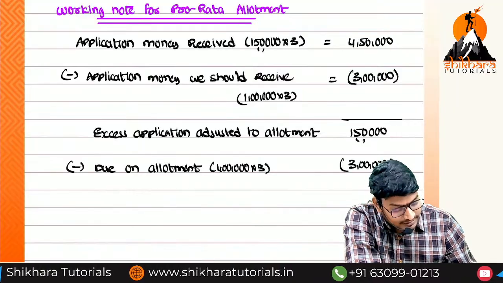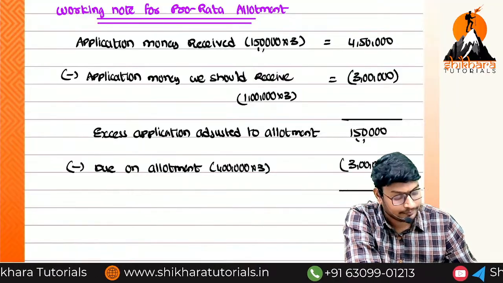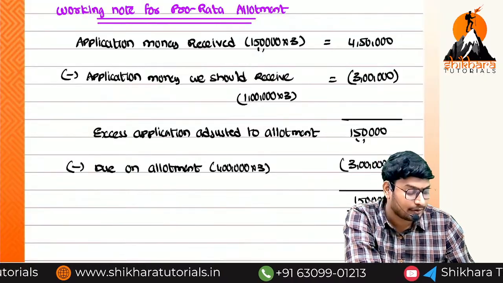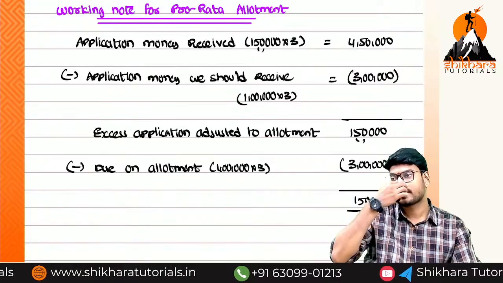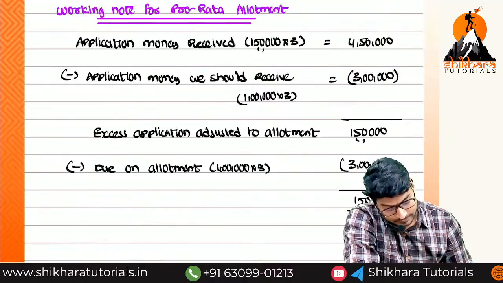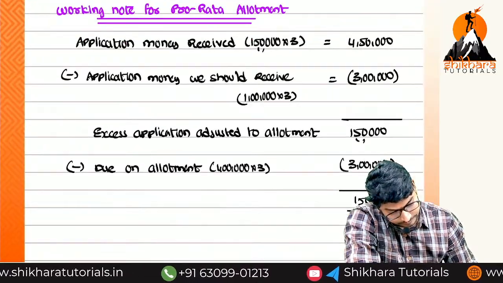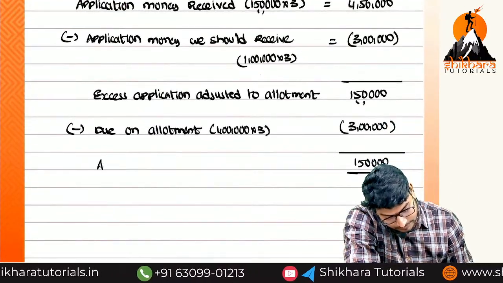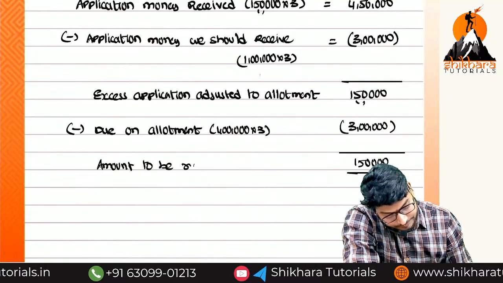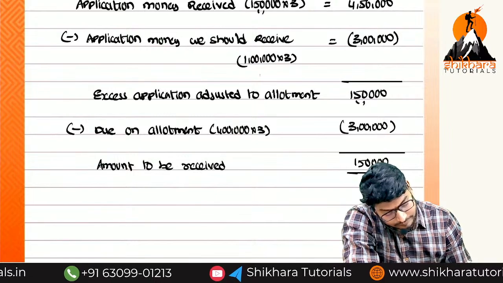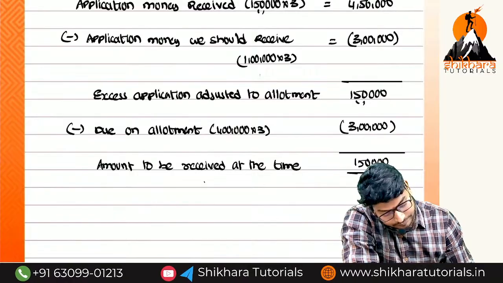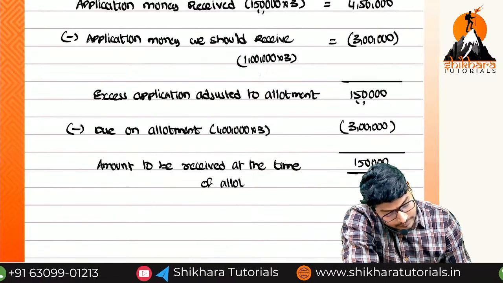That means 1,50,000 only we have to receive from the applicants. We have to receive it at the time of allotment. So amount to be received at the time of allotment.